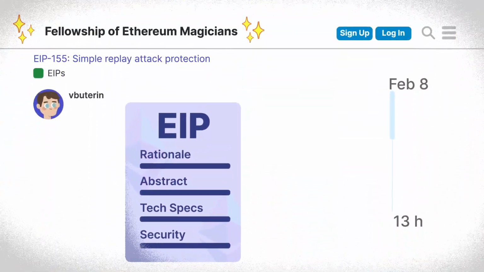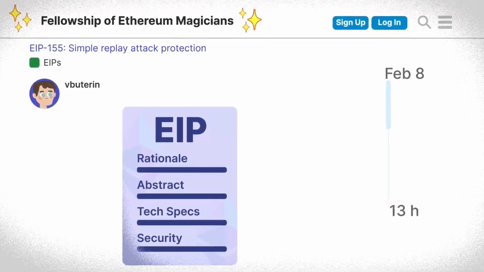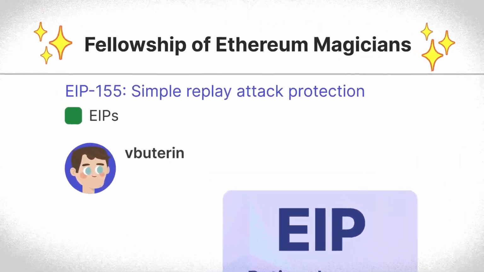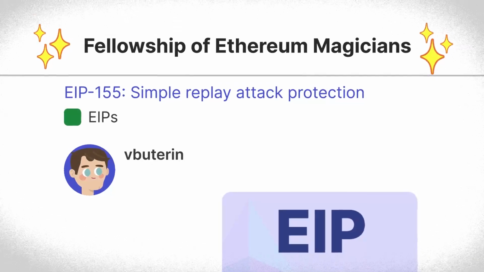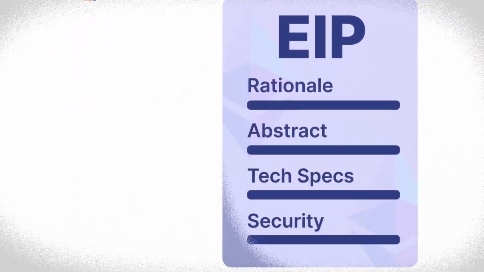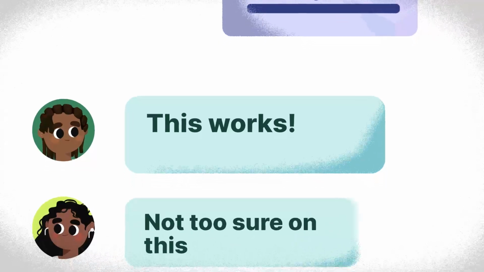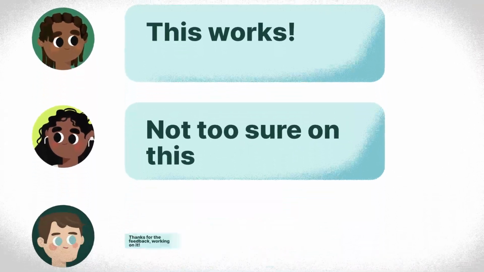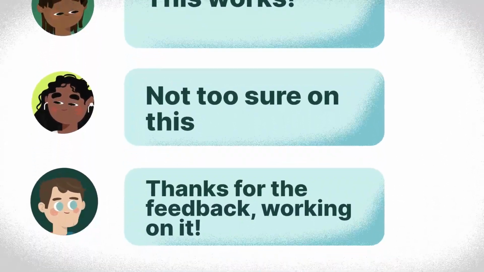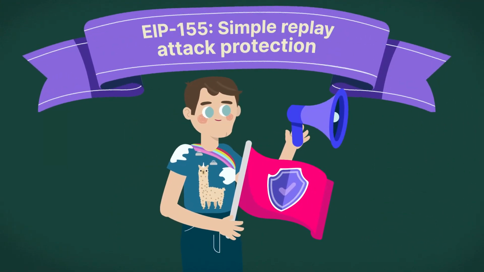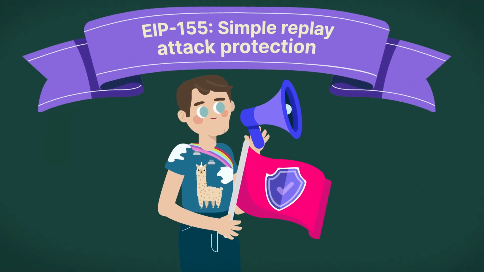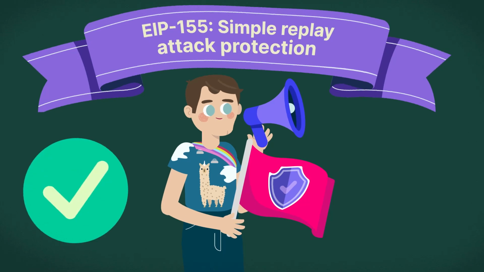The next step involves feedback from Ethereum stakeholders via a public forum, such as Ethereum Magicians. Here, the authors of an EIP get to learn the community's thoughts on their idea, receive feedback, and address concerns. Much like politicians, they strive to garner support for their proposal, a crucial factor in determining whether the EIP will be implemented or not.